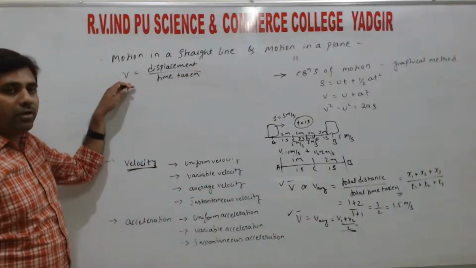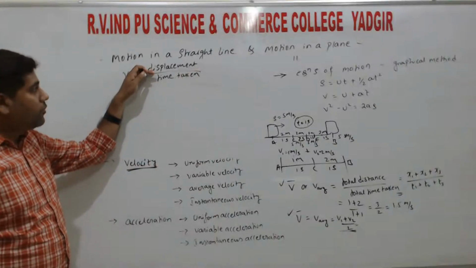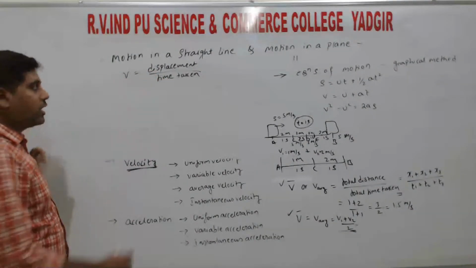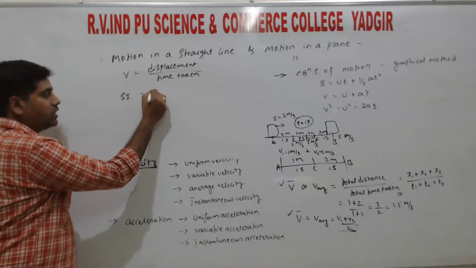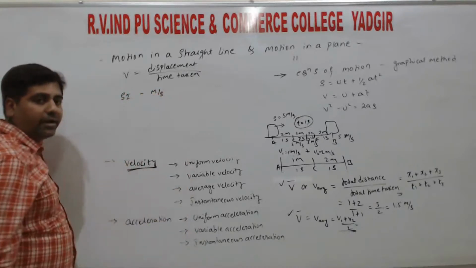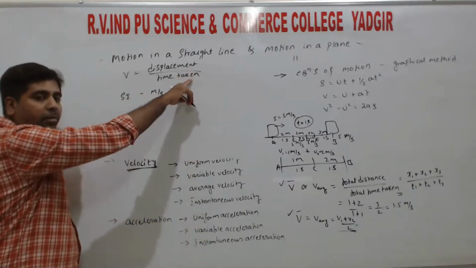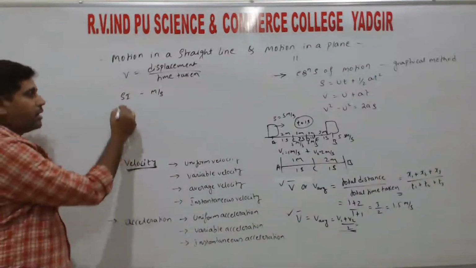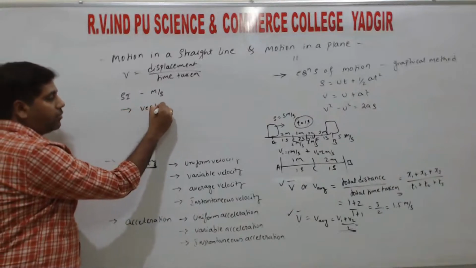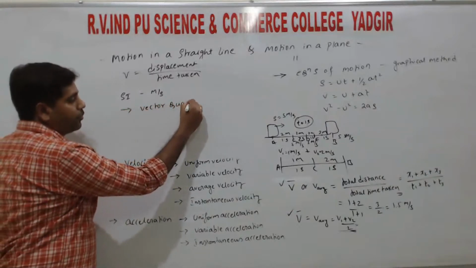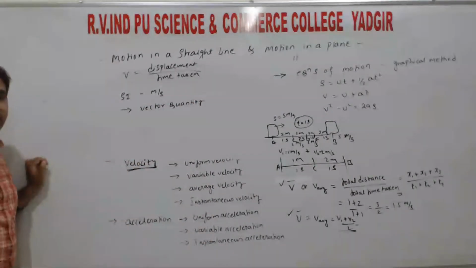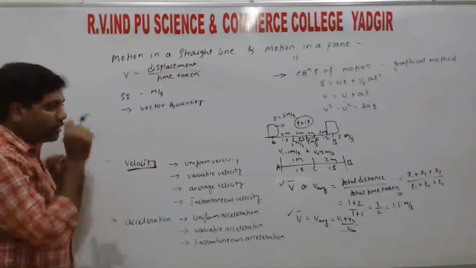So the definition of velocity is the rate of change of displacement with respect to the time taken. Again, the SI unit of velocity is meter per second. Displacement is in meters and time taken is in seconds, so the SI unit is meter per second, right? It is a vector quantity. Speed is a scalar, but velocity is a vector quantity, right?